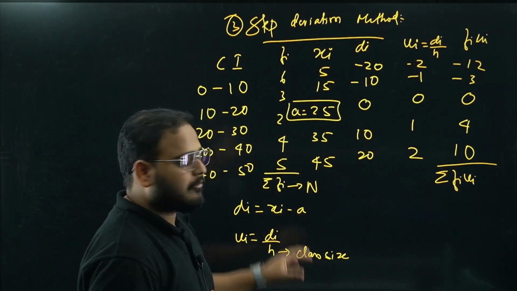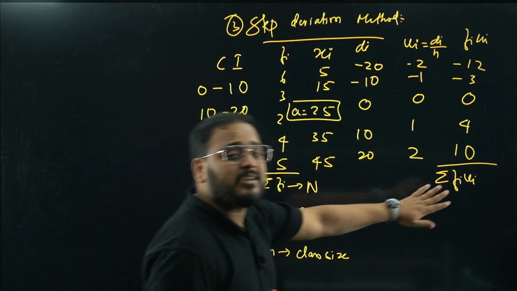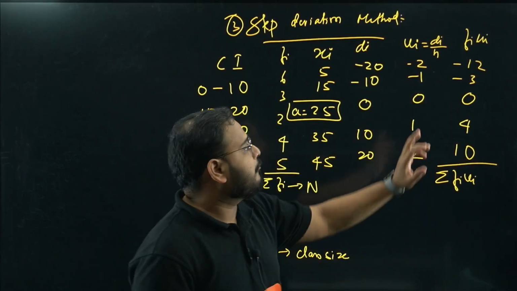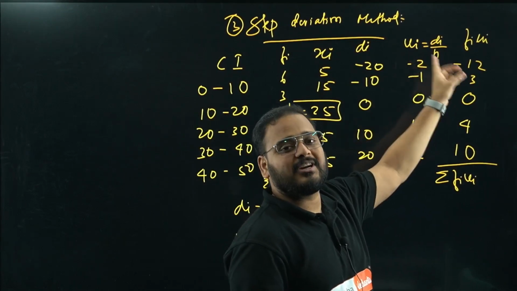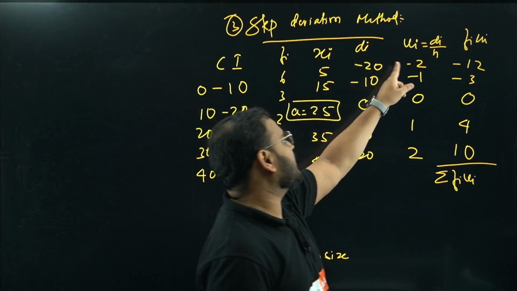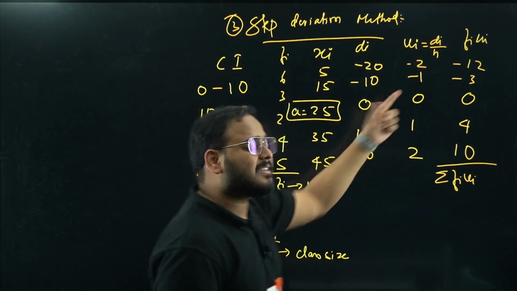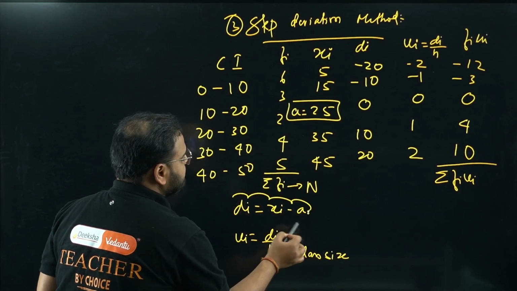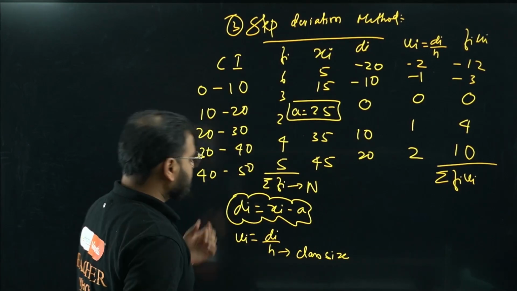Sigma fi, which is nothing but N, you found. What is sigma fi ui? Sum of all the fi ui. You know fi is the frequency. What is ui? Ui is di by h, the deviation by h. That's why we call this the step deviation method, creating a step in the deviation. So di by h. What is di, sir? Di is xi minus a. So di you know.